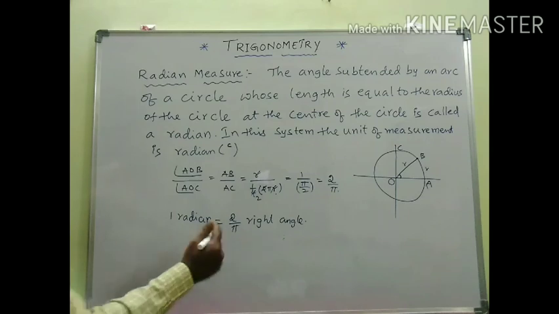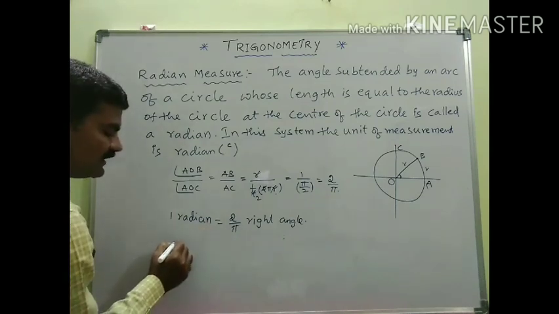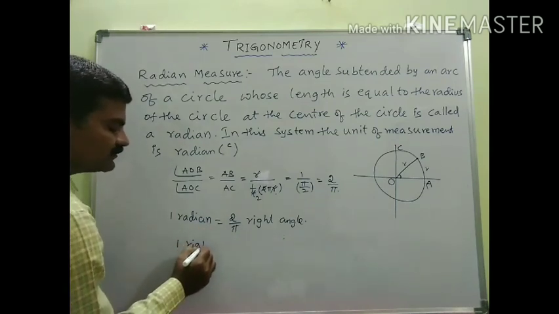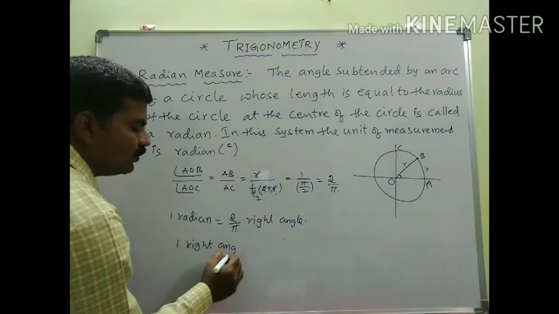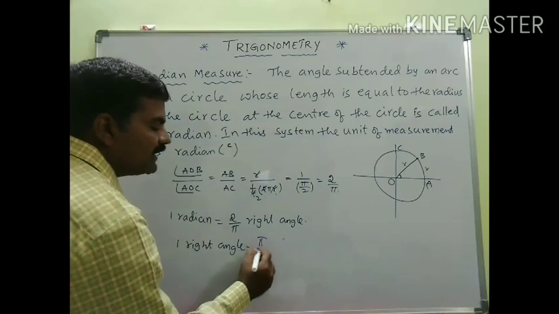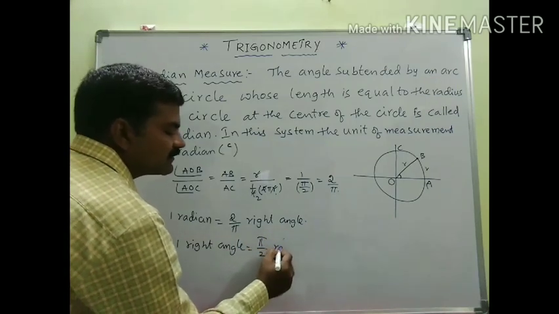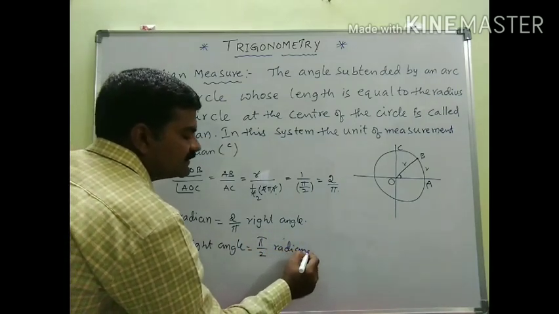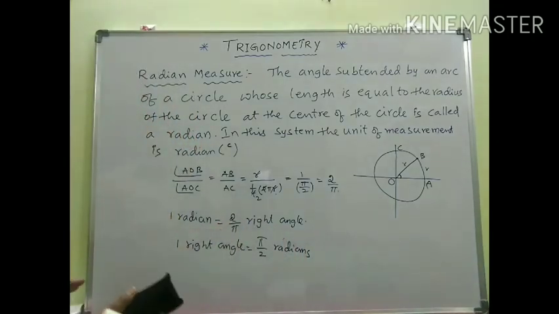From this, what can we write for 1 right angle? 1 right angle is equal to, if you send 2 by pi to the other side, pi by 2 radians. This is the relationship between right angle and radian.